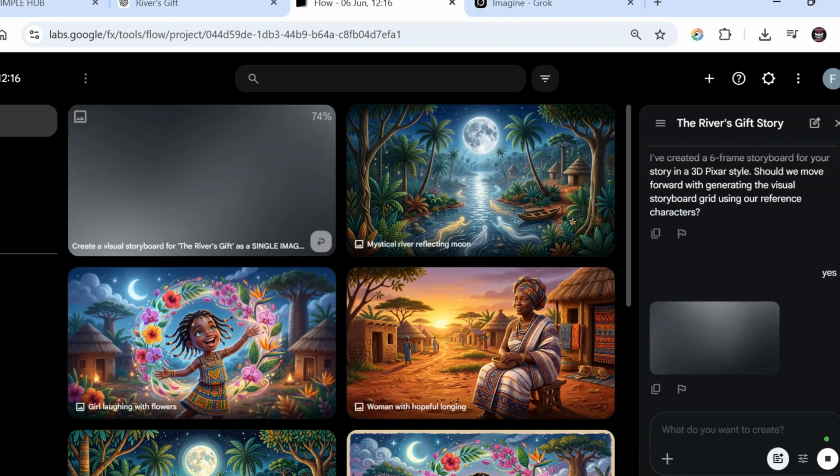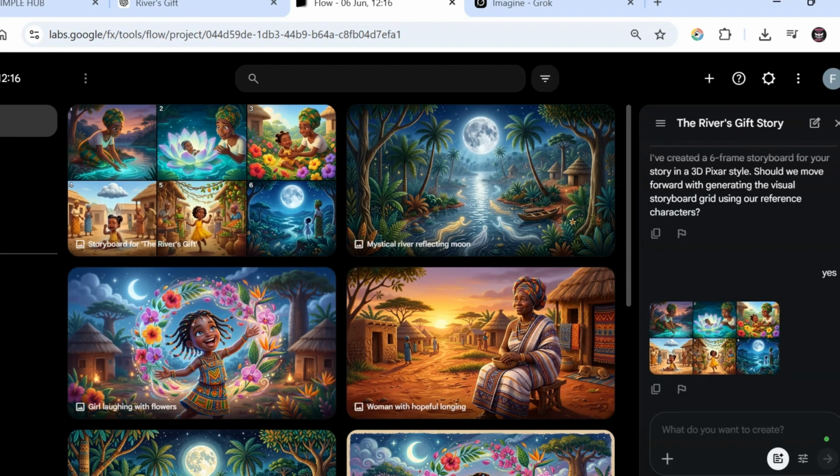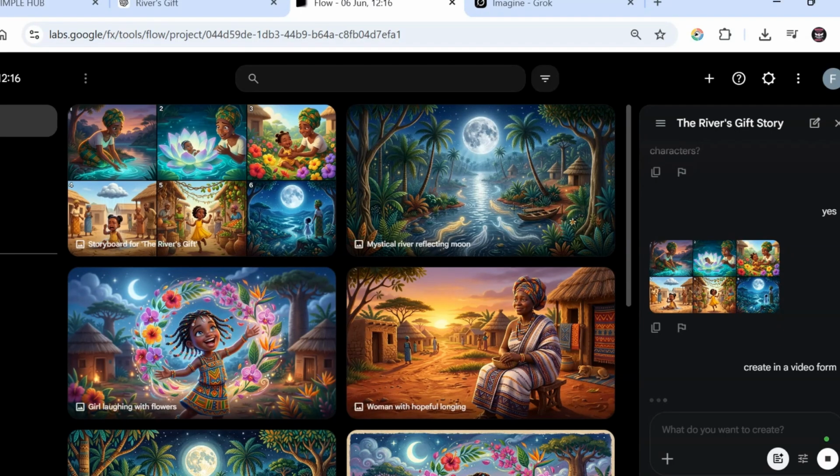Okay, you can see it is generating. It created this in a storyboard. But I don't want a storyboard, I want a video. So I'll just say, turn it, create in a video. All right, what the storyboard is trying to tell you is that when the video starts creating, we start from here to here. Then you click on generate, and it will start generating.